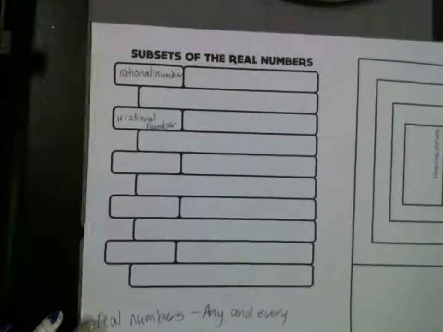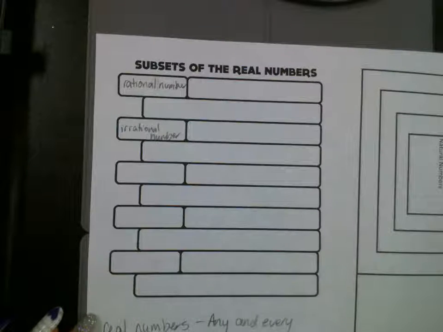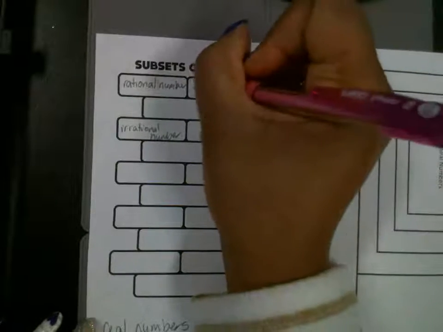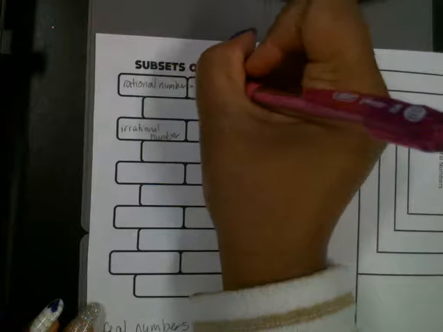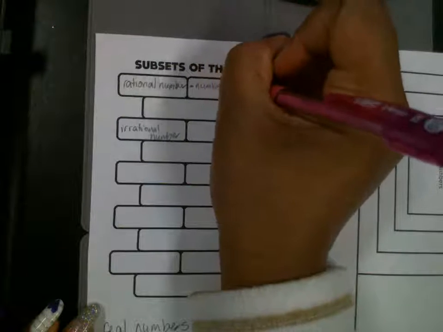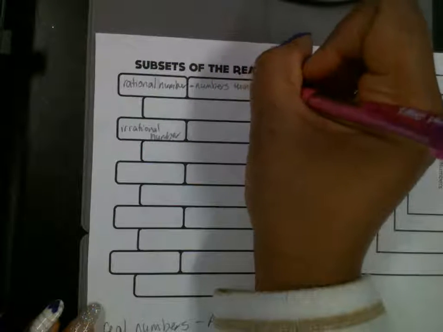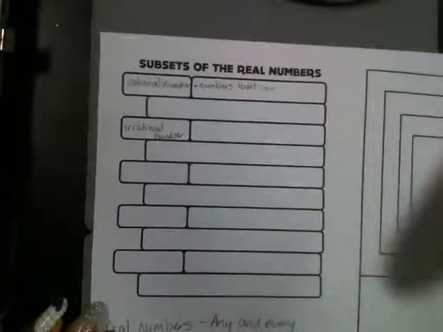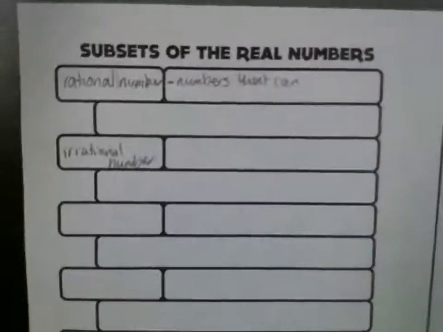Well, what is a rational number? Rational numbers are numbers that can be written as a fraction.